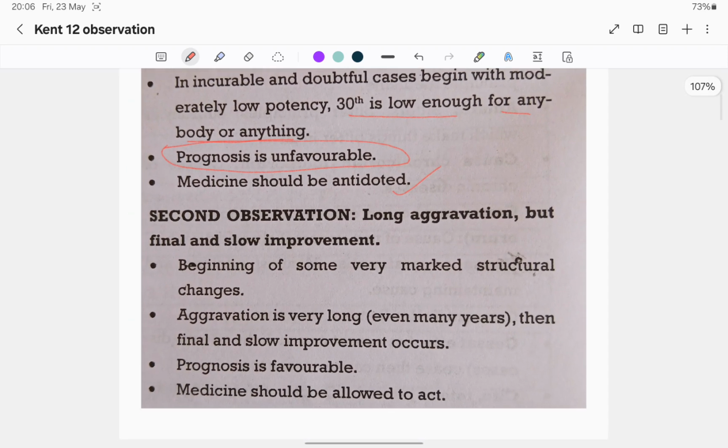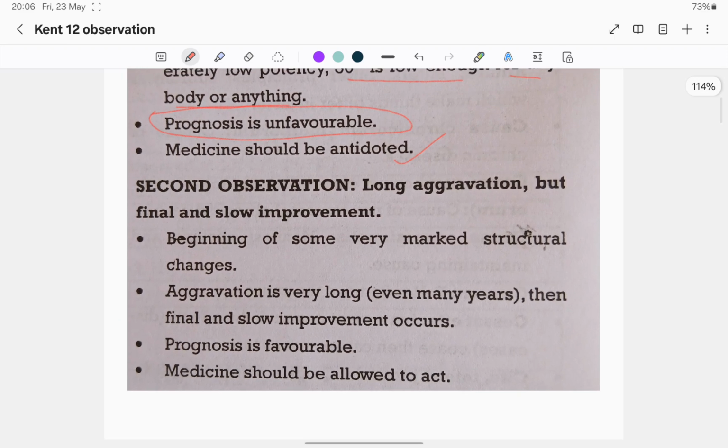Come to the second observation. This is long aggravation but final and slow improvement. But in the first observation there is prolonged aggravation and decline of the patient. Here there is long aggravation and slow improvement. Beginning of some very marked structural changes, aggravation is very long, even many years. Then final and slow improvement occurs.